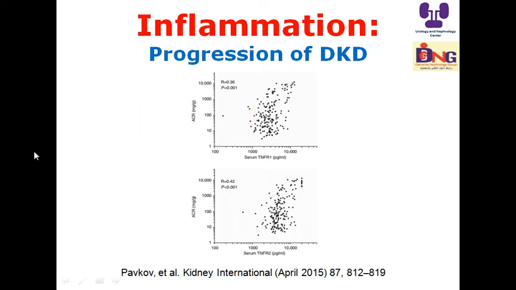If you look here, this is TNF receptor 1 and this is TNF receptor 2 in picograms per ml. The higher the TNF receptor, this means the higher the TNF, tumor necrosis factor, and the higher the albumin creatinine ratio.